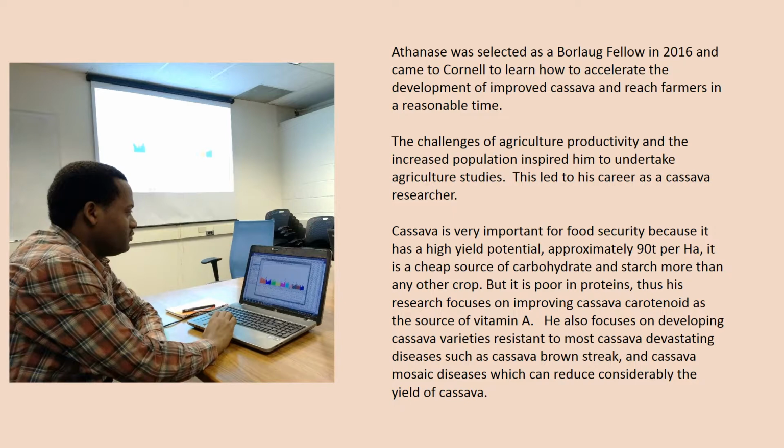Cassava is very important for food security because it has a high yield potential, approximately 90 tons per hectare. It is a cheap source of carbohydrates and starch, more than any other crop, but it is poor in proteins. Thus, his research focuses on improving cassava carotenoid as the source of vitamin A. He also focuses on developing cassava varieties resistant to most cassava devastating diseases, such as cassava brown streak and cassava mosaic diseases, which can reduce considerably the yield of cassava.